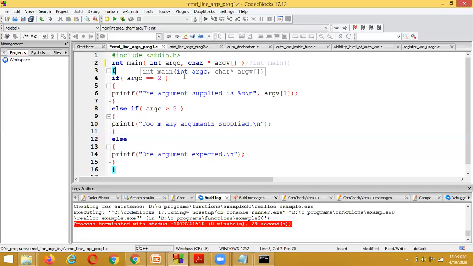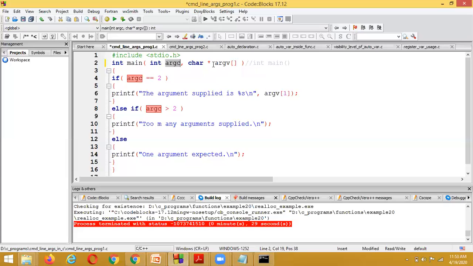So we indicate the size as int argc. Inside this variable, the size of the command line arguments is going to be stored.